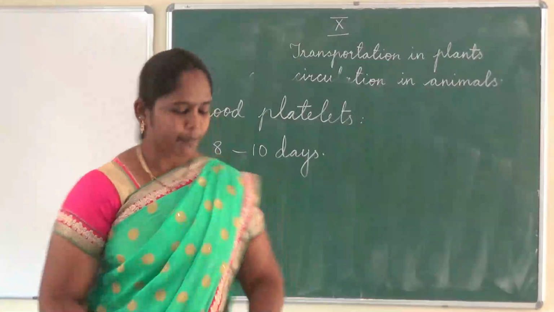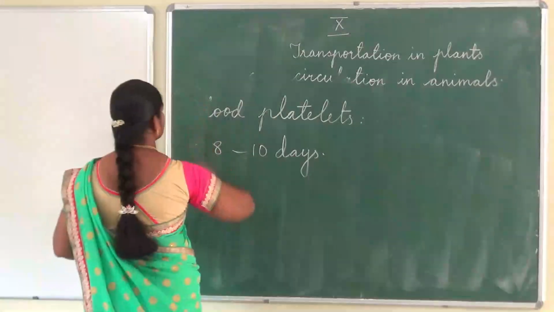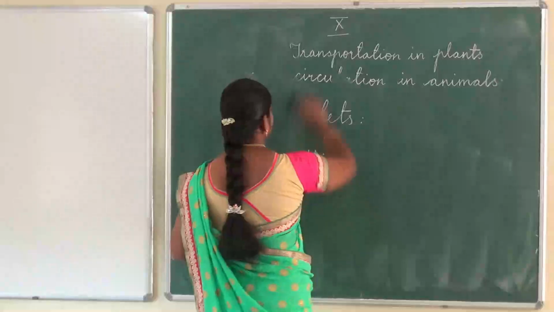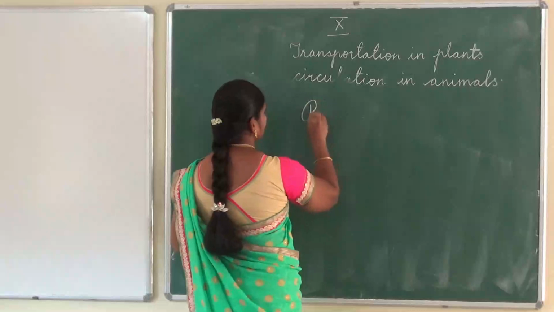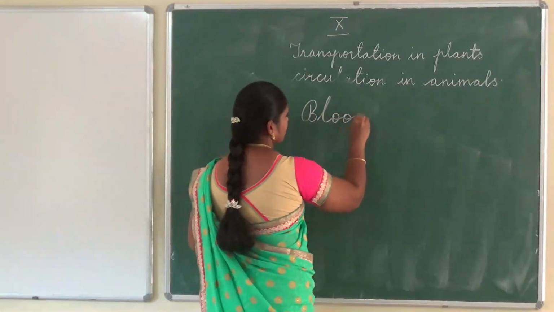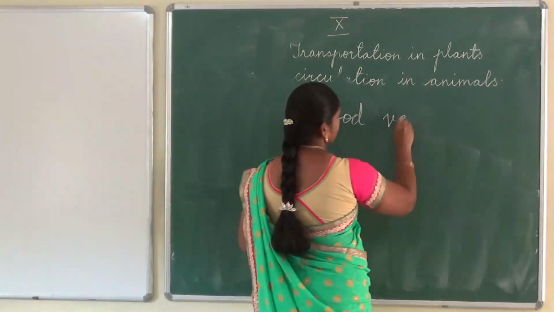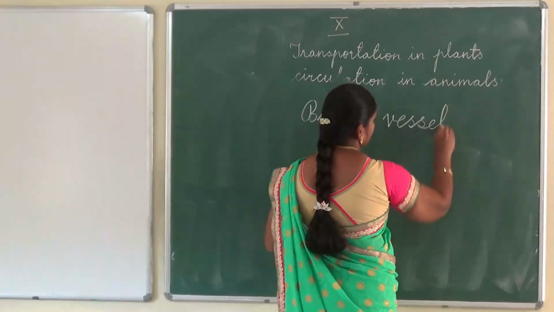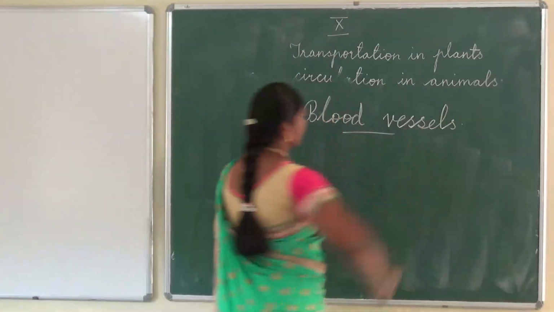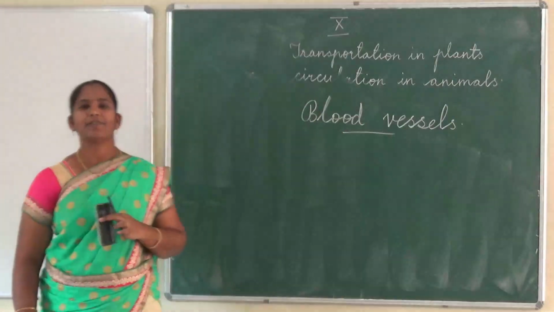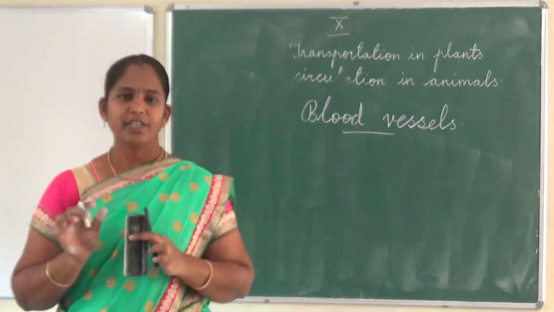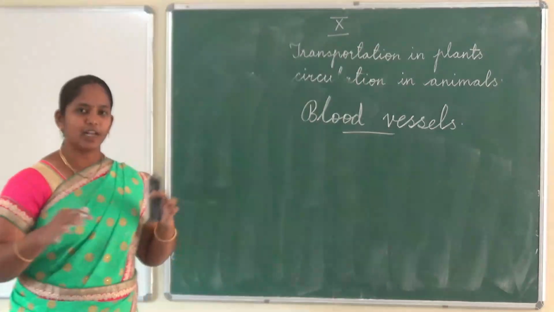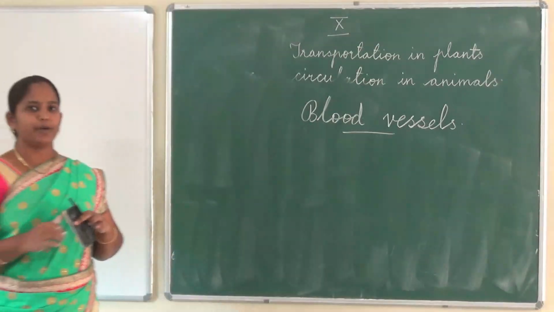The next topic is blood vessels. Blood vessels are nothing but the tubes which transport and circulate the blood into the human body.